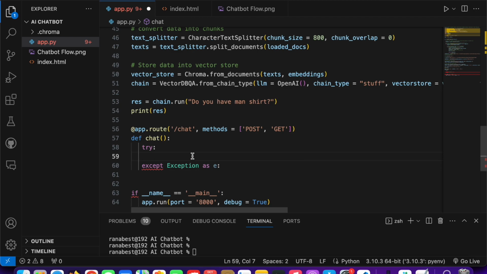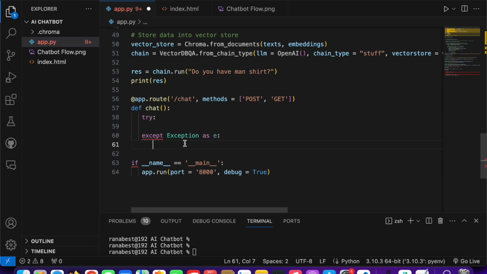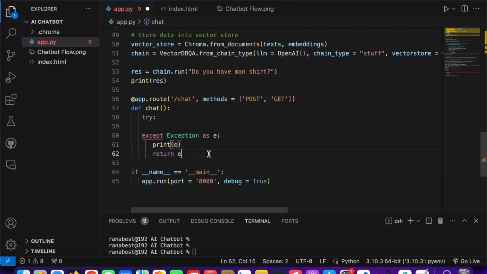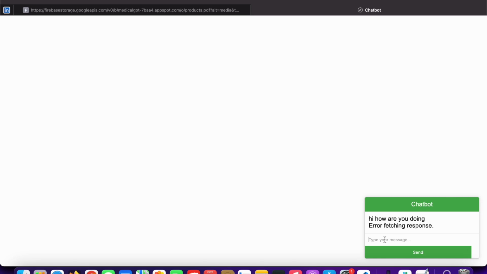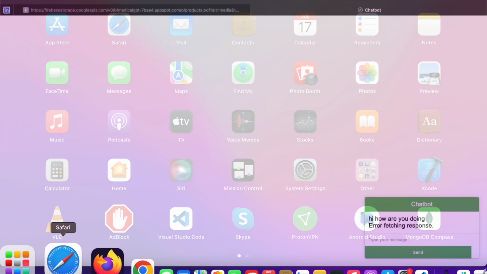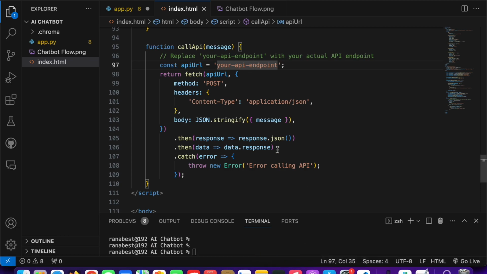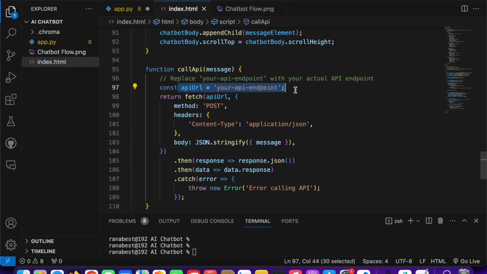Okay, so here we are. What happens is, let me just return the error, or even print the error, if some error comes up in our code. I can even return a response here, testing that. So basically, if I go back to our app, someone will ask any question. So in the backend, this code will run, like here, our endpoint.